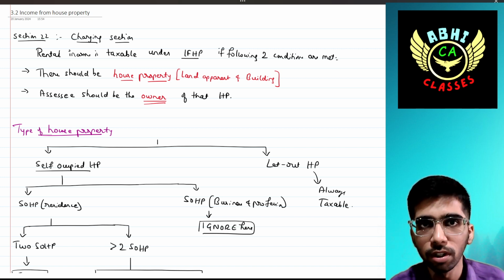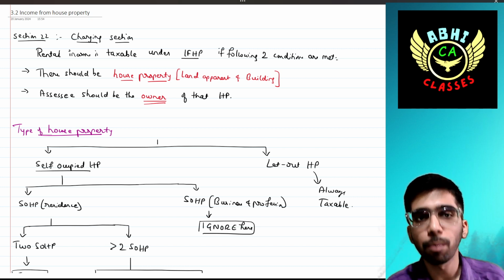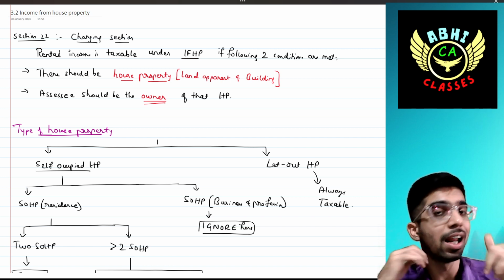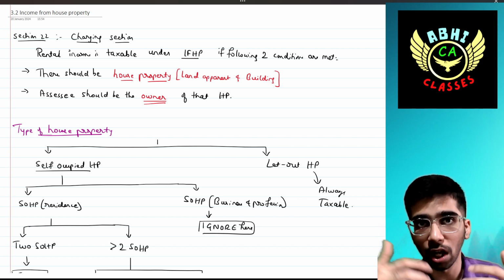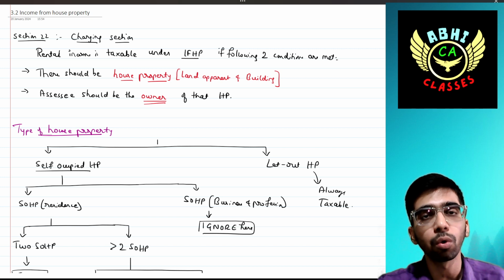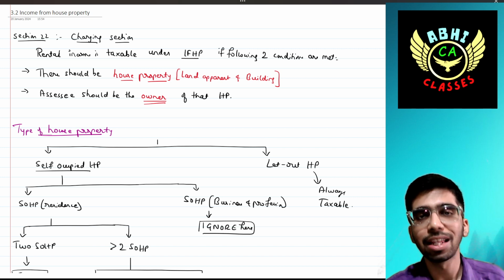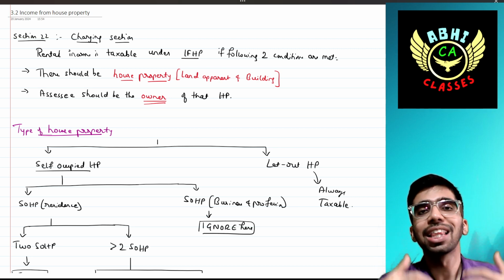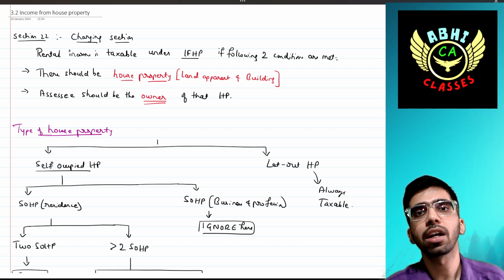Section 22 says that this is a charging section. Rental income is taxable under income from house property only if the following two conditions are satisfied. Number one, there should be a house property, and the land can also be considered as house property if the land is situated appurtenant to that house property. Second, the assessee should be the owner of that house property. If he is a tenant, then there is no income at all. These two conditions should be satisfied in order to charge the income under income from house property.